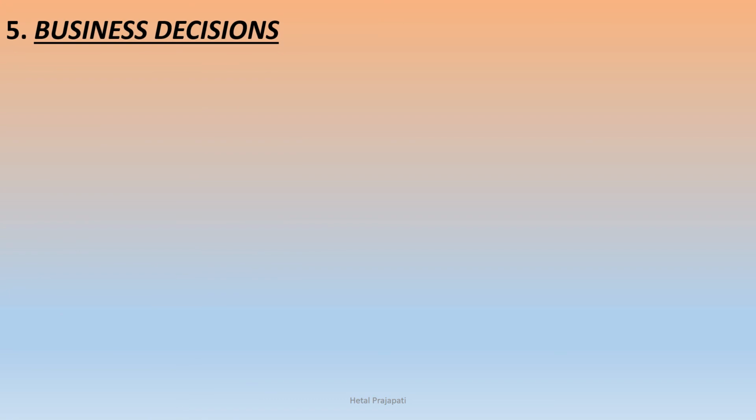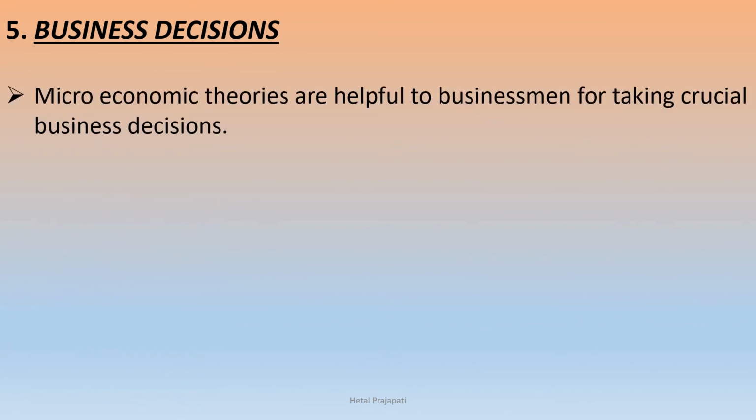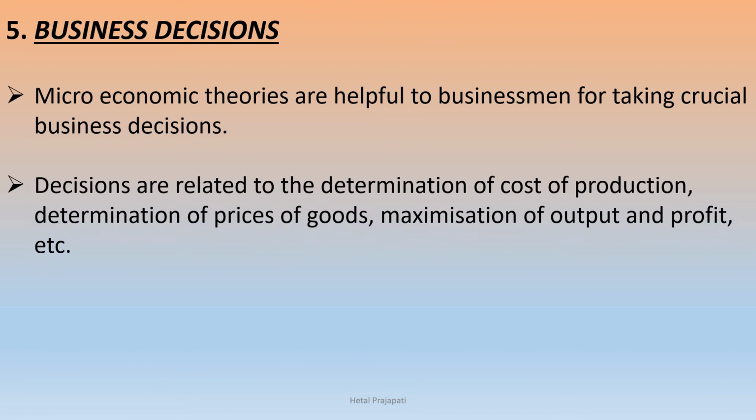Fifth point is business decision. Microeconomic theory is helpful to businessmen for taking crucial business decisions. Decisions are related to determination of cost of production, determination of price of goods, maximization of output, profit, etc. So whenever they have to decide the cost of production or the price of the goods, microeconomics always helps the businessman to take a proper decision for earning profit or for the cost of production, etc.